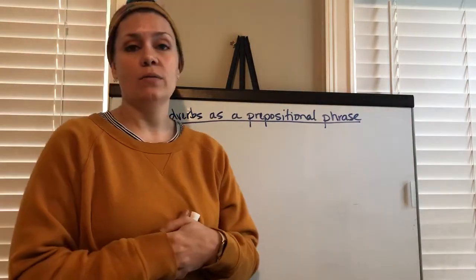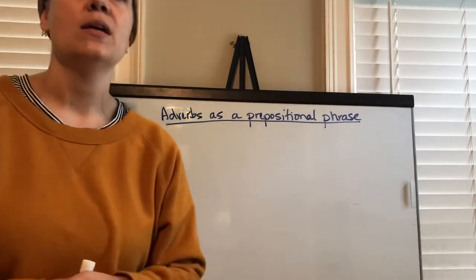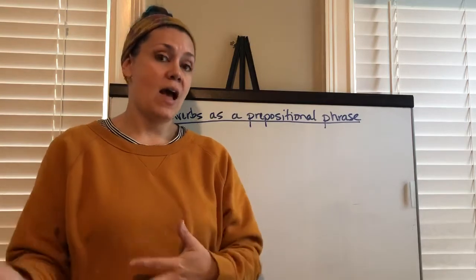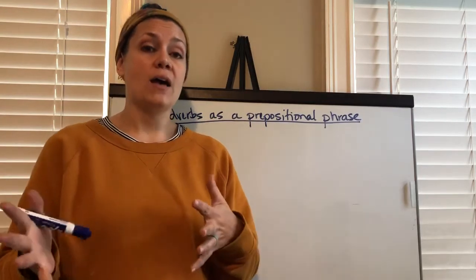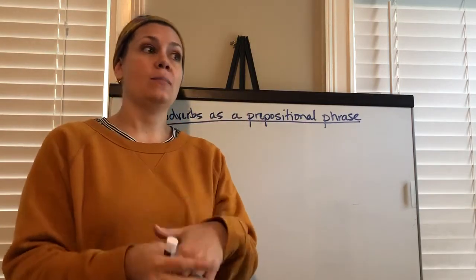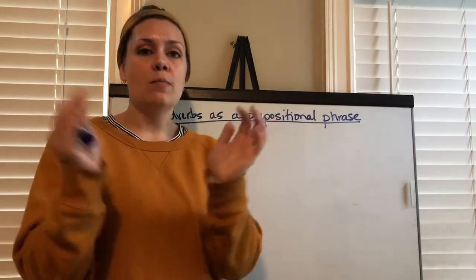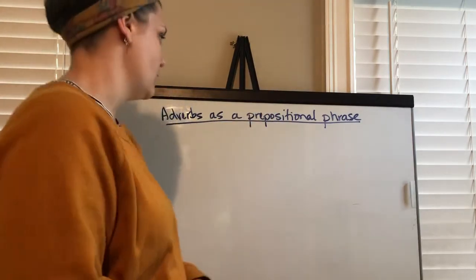We talked about when we discussed adjectives, like several weeks ago, months ago maybe even, how when you say the man with the yellow hat went on a walk, okay? With the yellow hat was a prepositional phrase describing the man. Which man, right? The one with the yellow hat. So we know that prepositional phrases can be used as adjectives. They can also be used as adverbs as well.